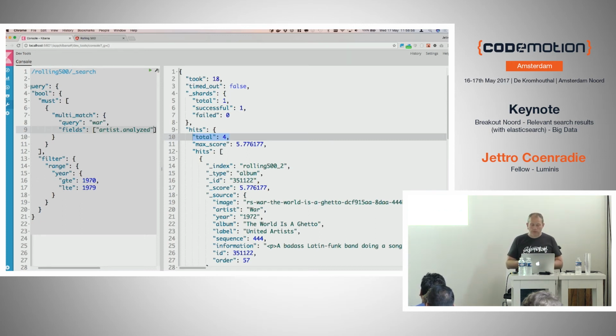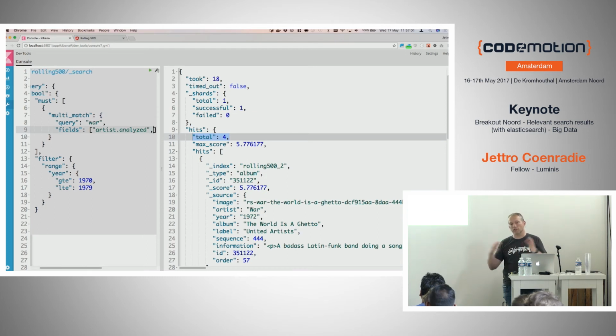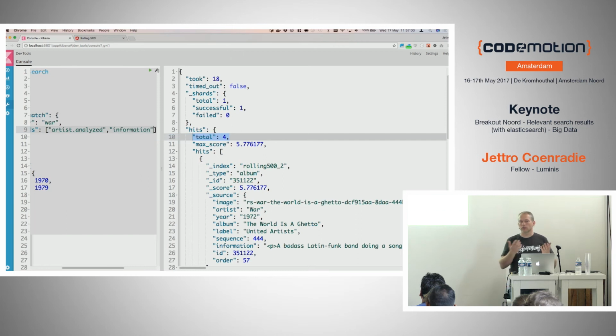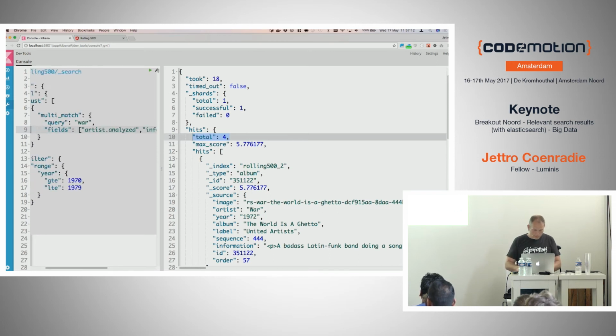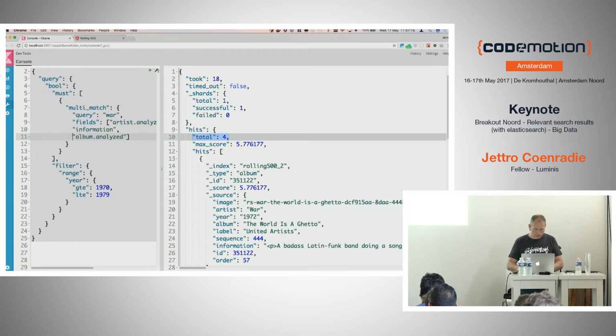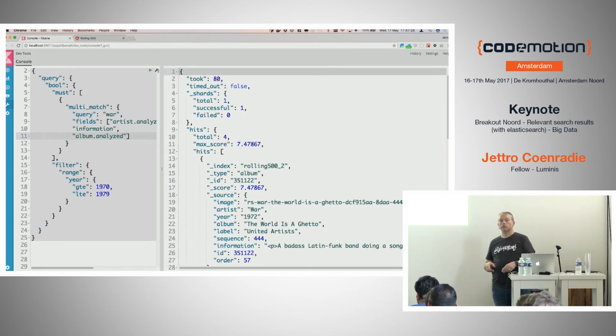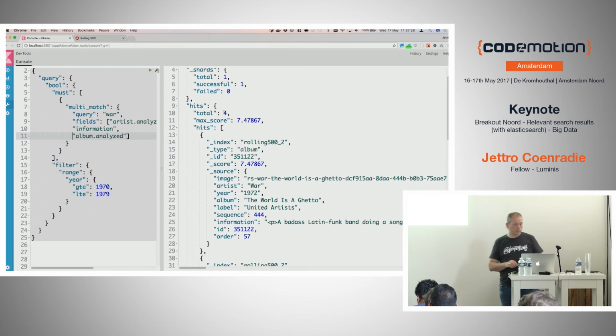And for the searching part, I need to have the analyzed variant, or else it will be just 1 token. So I need the analyzed version of this field. I still want to search in information, and I want to search in the album, which is called the album analyzed. So what now happens is it will do a query, but it will query not 1 field, it will query all 3 fields.